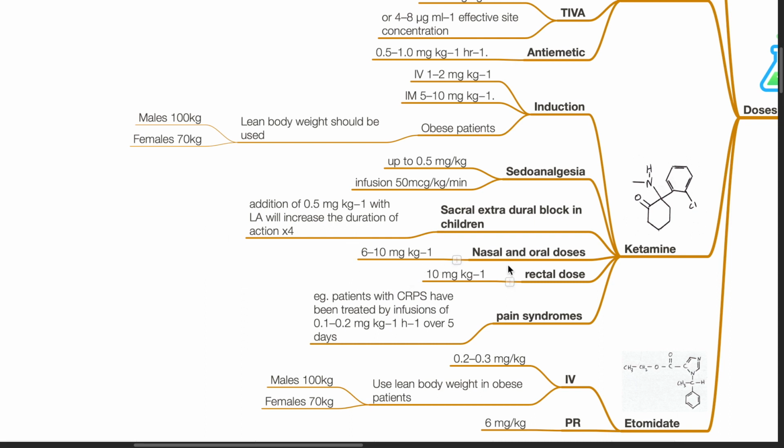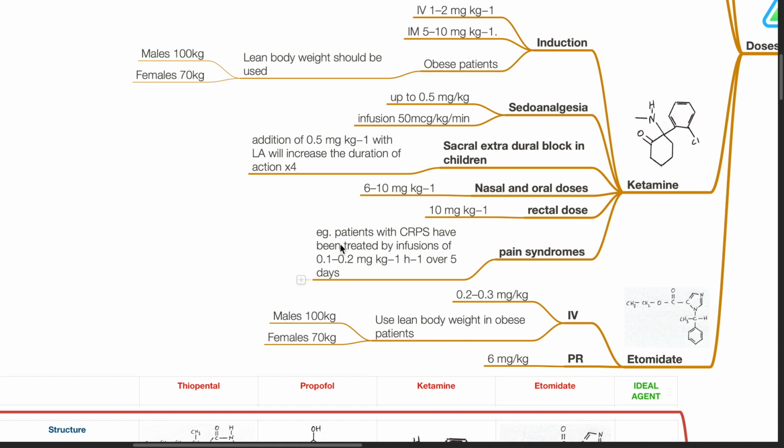Nasal and oral dose for ketamine is 6 to 10 mg per kg. Rectal dose is 10 mg per kg. For pain syndromes, for example, patients with CRPS have been treated by infusions of 0.1 to 0.2 mg per kg per hour over 5 days.